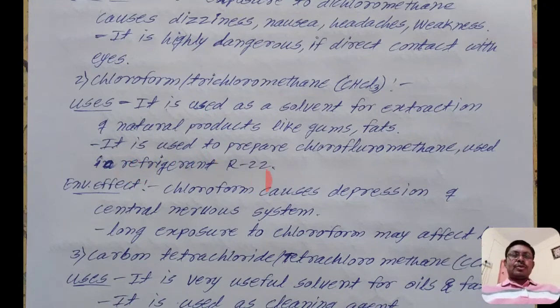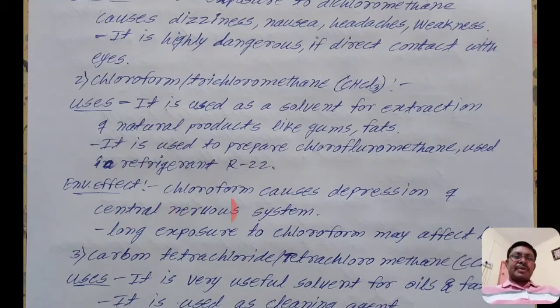It is used to prepare chlorofluoromethane, used as refrigerant R22. In a refrigerator there are many types of gases, and chlorofluoromethane is used as refrigerant R22 in refrigerators.